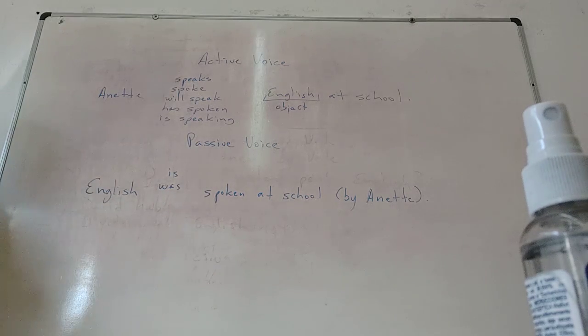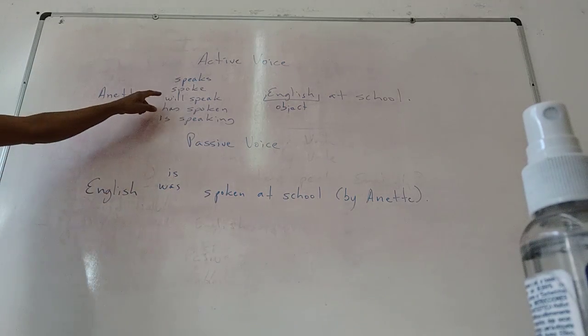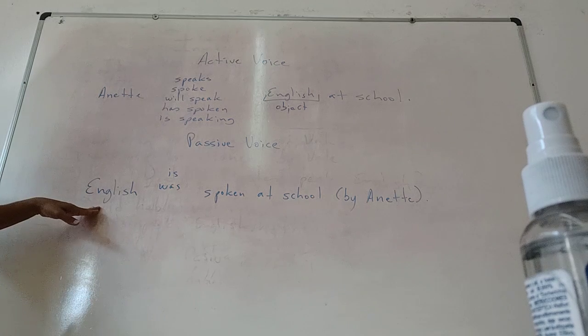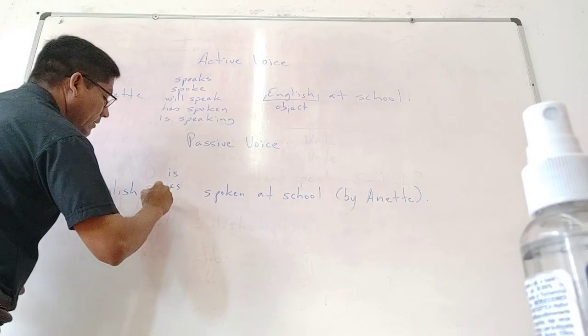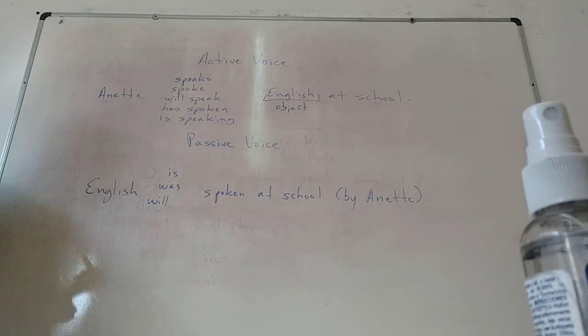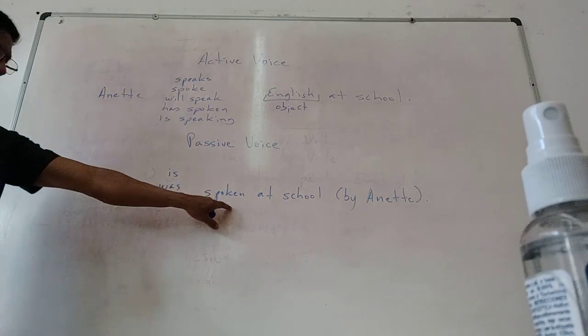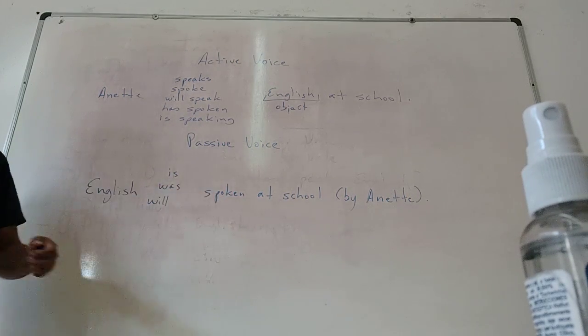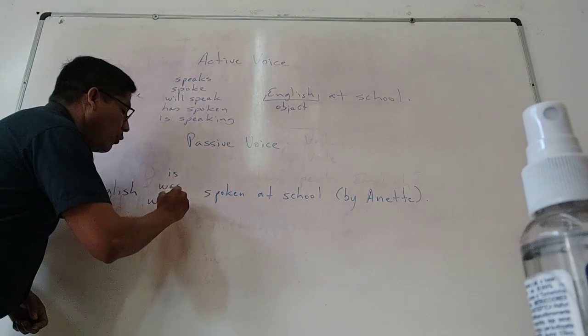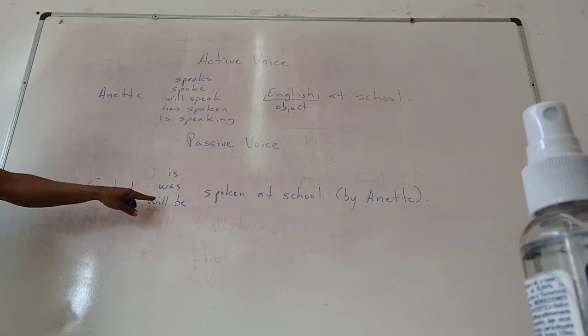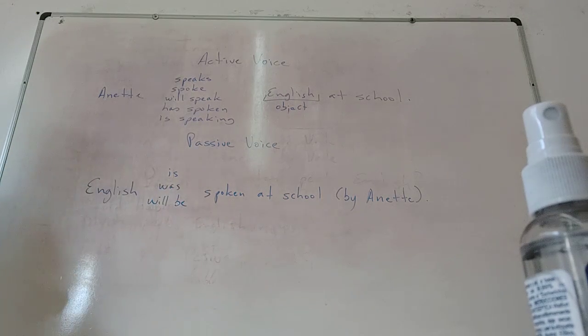Alright? Now, Annette will speak English. What's here? English will? Speak. Will is, no, this is permanent, it's participle. English will be spoken. El inglés será hablado. Alright?